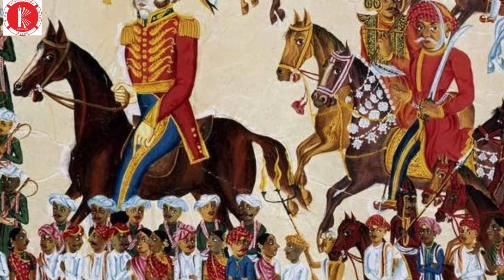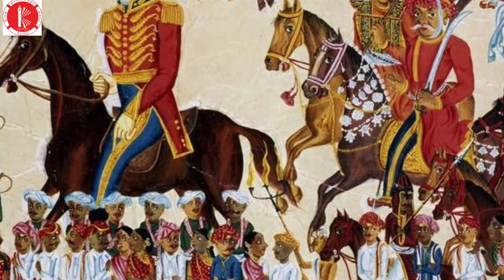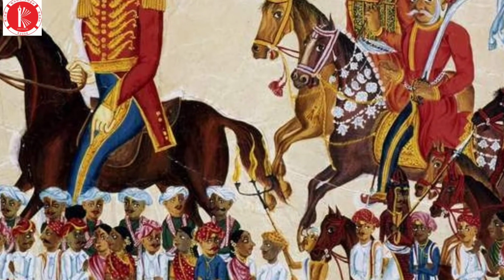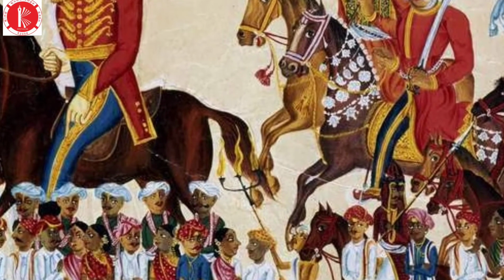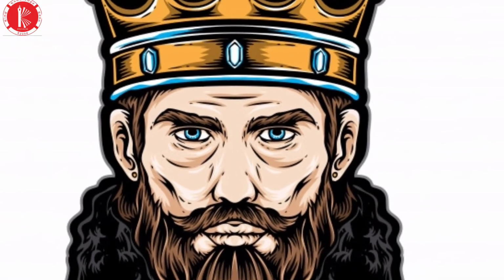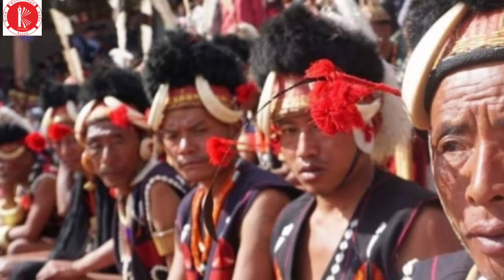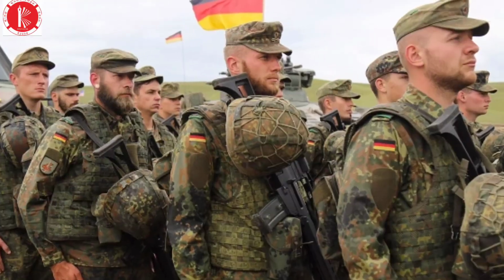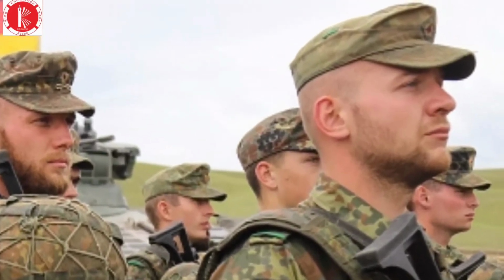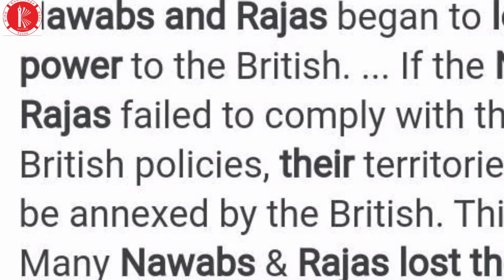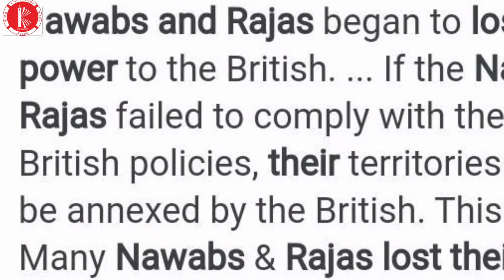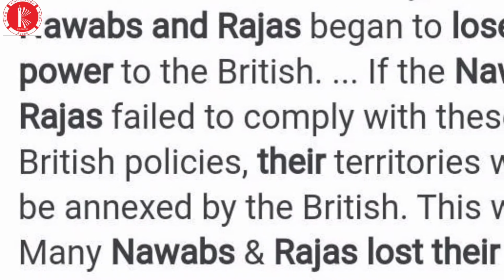Policies and the people. The policies of the East India Company affected different people like kings, queens, peasants, landlords, tribals, and soldiers in different ways. First, Nawabs lost their power. Why did they lose their power? How did they lose their power?